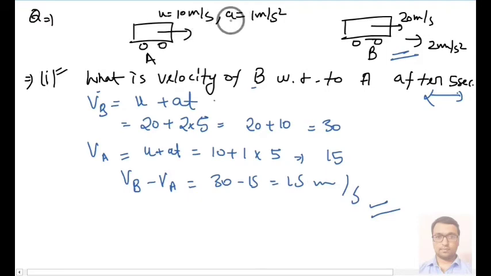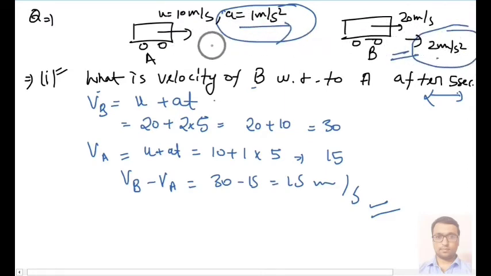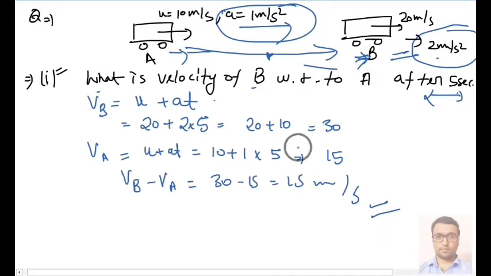Similarly, in a tough numerical, I can decrease its acceleration, or I can increase its acceleration, and I will decrease this acceleration, and then I will ask you in how much time they will meet each other. Like the police thief problem, in which the thief is running and the police vehicle is also running, in how many seconds will the police catch this thief. So such numericals will be asked, and these numericals are basically based on relative velocities. Okay, so try to practice all such types of questions.